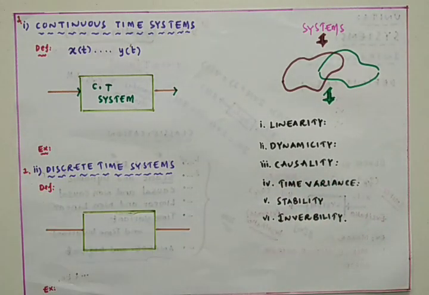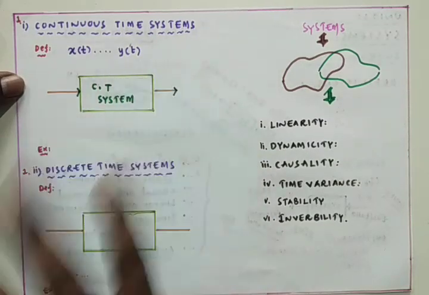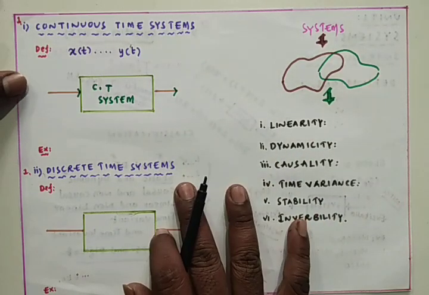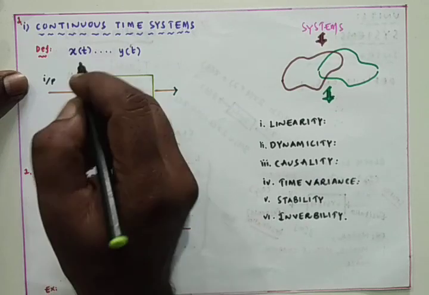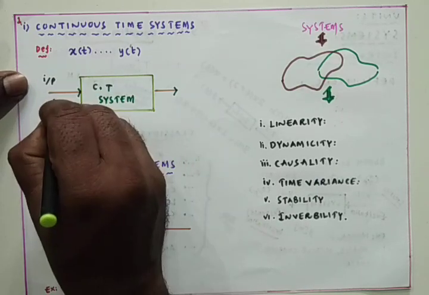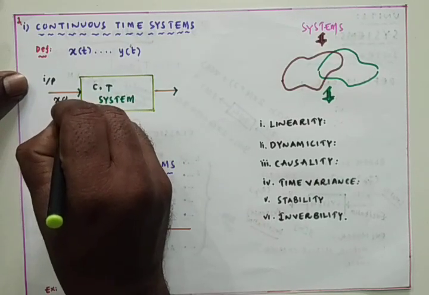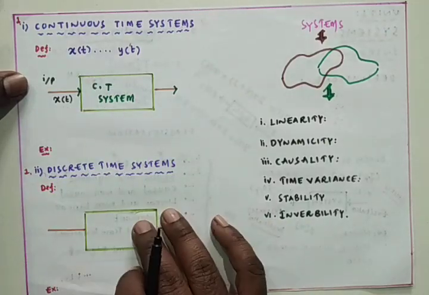Here we are going with the block diagram of the continuous time system. It is a continuous time system which completely deals with continuous time signals only. We apply the input, that is x of t, and it is accepted by the continuous time system.